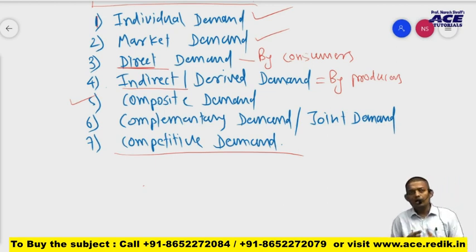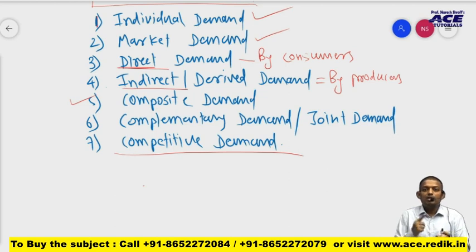So what is competitive demand? Competitive demand is demand made for substitute goods which can replace each other. Example, tea or coffee. Example, petrol or CNG. Example, tea or green tea. Example, Pepsi or Coke, and many more.